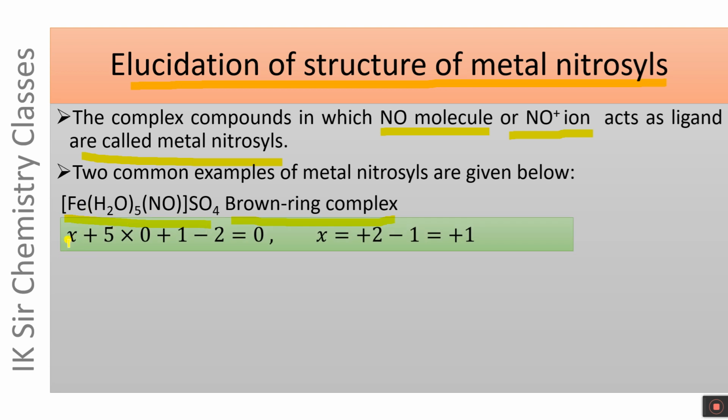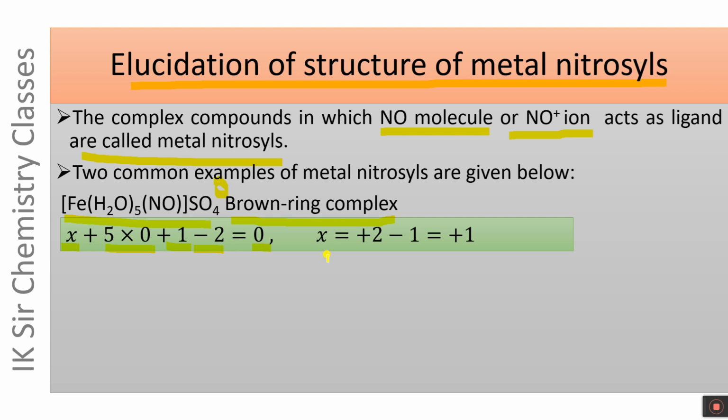The oxidation number of iron X, oxidation number of 5 H2O molecules 5 into 0, oxidation number of NO plus ion plus 1, and the oxidation number of sulfate ion minus 2. Overall, the sum will be equal to 0 because there is no charge on this species.